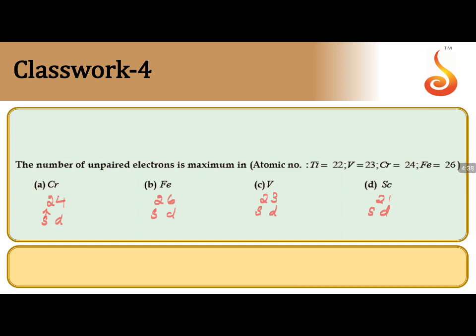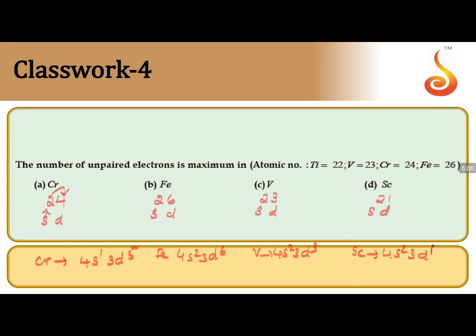Originally in this electronic configuration, the anomalous configuration of chromium is 4s1 3d5. Iron is 4s2 3d6, vanadium is 4s2 3d3, and scandium is 4s2 3d1.